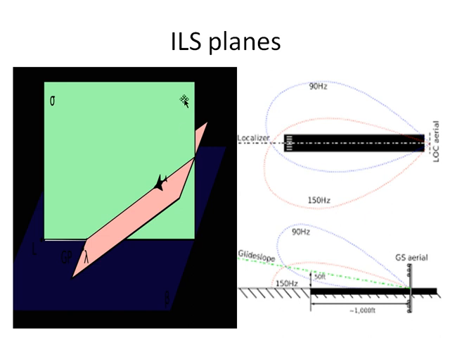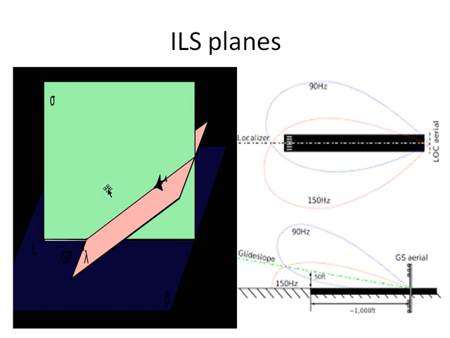So here you can see that I am showing two ILS planes. One is a localizer aerial and the other is the glide slope aerial. You can see that the localizer and glide slope aerials work on two different frequencies, one is 90 Hz and the other is 150 Hz. The localizer aerial gives a horizontal direction for the aeroplane to move, whereas the glide slope gives a particular vertical angle for the aeroplane to move.